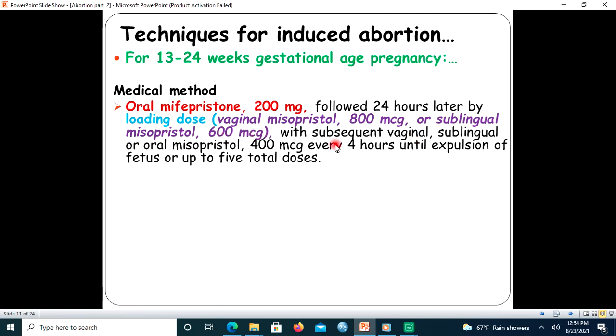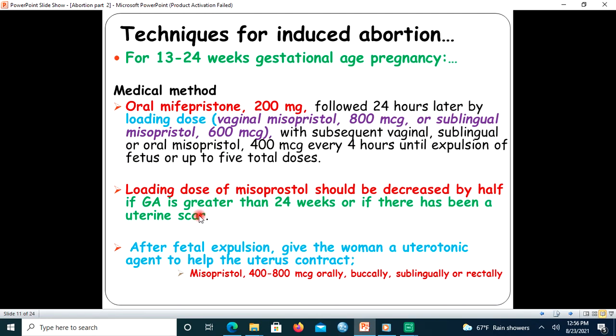After staying for 4 hours, a 400 microgram dose of misoprostol should be given, repeated until expulsion of the product of conception or up to 5 total doses. After fetal expulsion, give the woman a uterotonic agent to help the uterus contract. The dose is shown here.